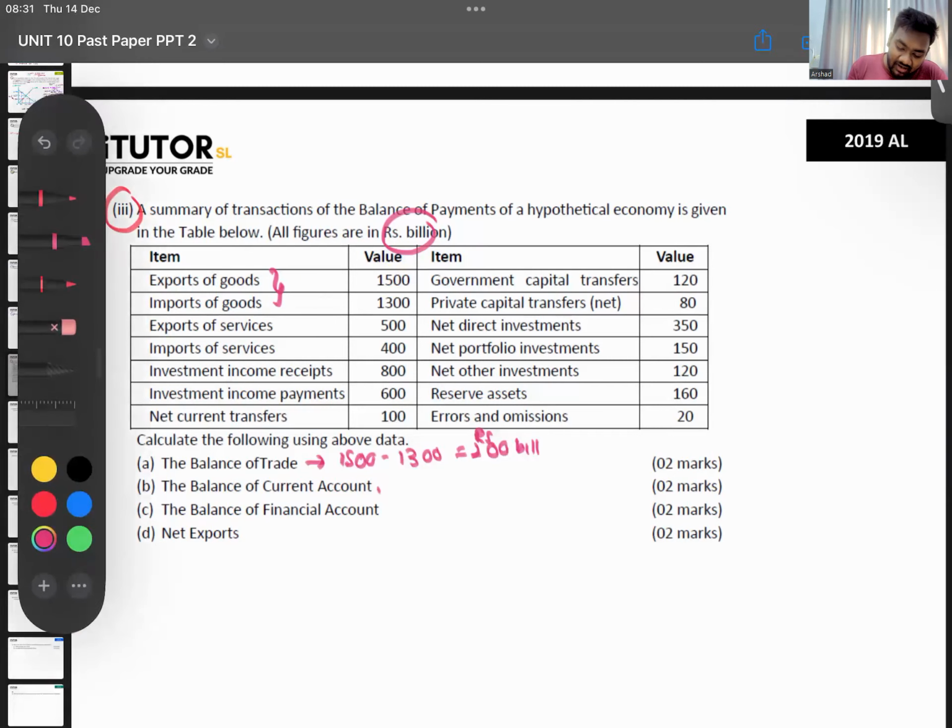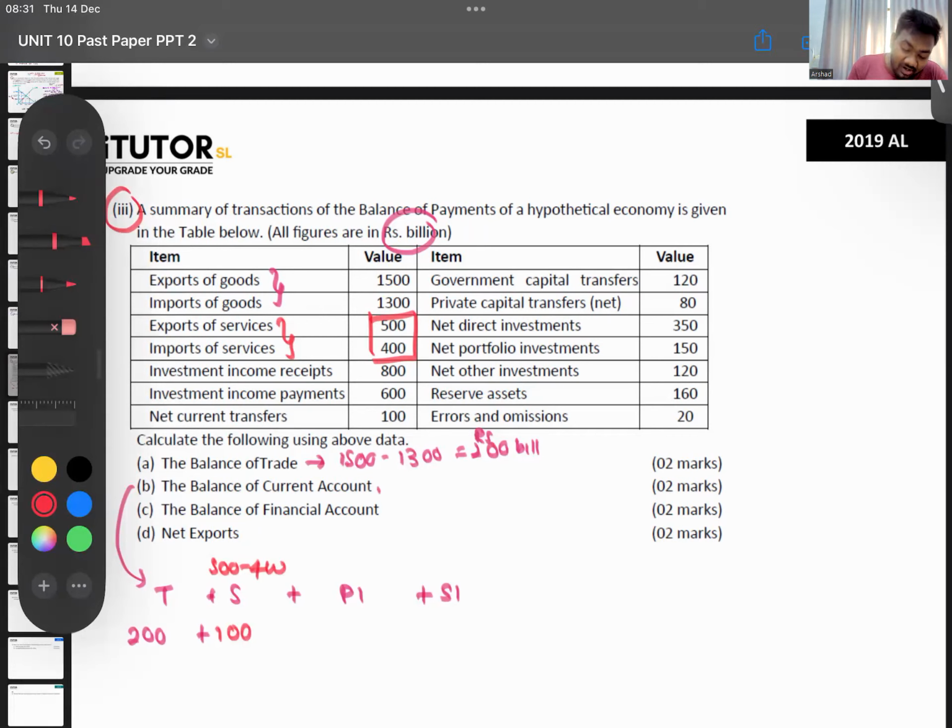Then current account. Current account has what and what? So your current account has your trade account, your service account, primary income, secondary income. The trade account we calculated 200 billion that we got. Service account, let's see. Now here, export and import of services. How much is that? Export 500, import 400. So that is 500 minus 400. I'll put the working here. Service account, we have 100.